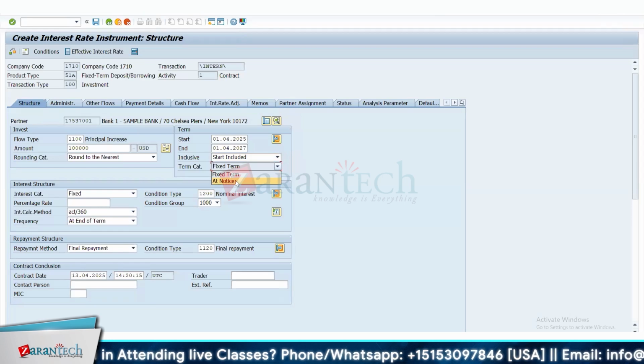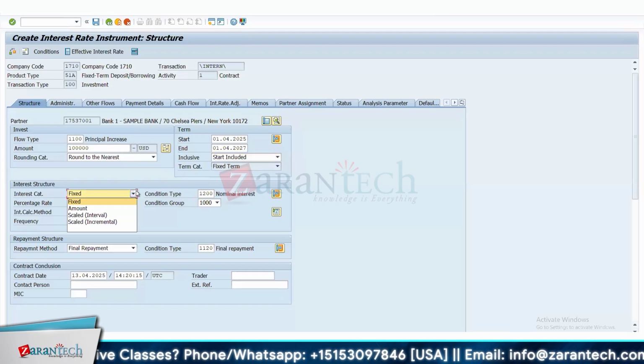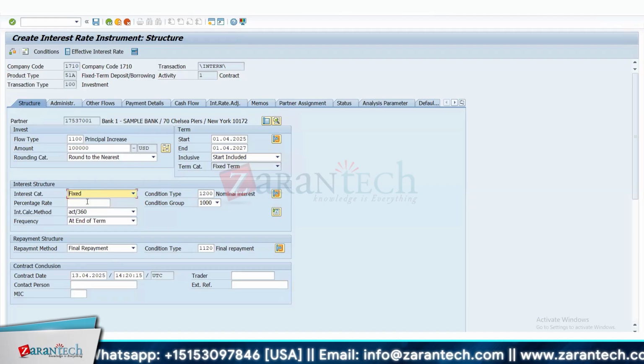But in case of fixed term, there is an end date that we actually give here. It can be fixed, and it can be amount, scale, etc. So in our case, it's a fixed term deposit. So now again, I'll give a percentage here. So let's have 5% interest.